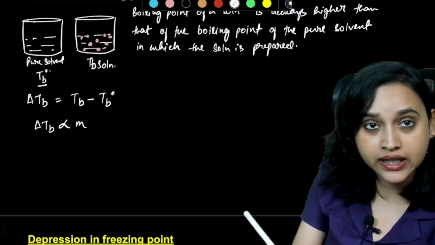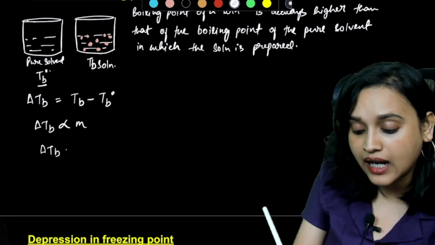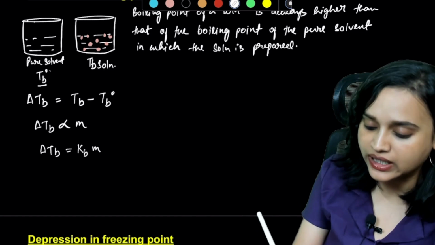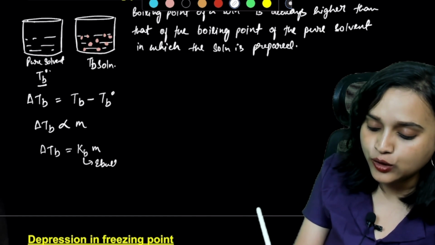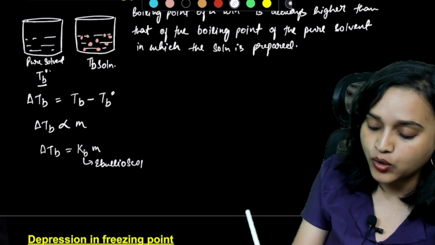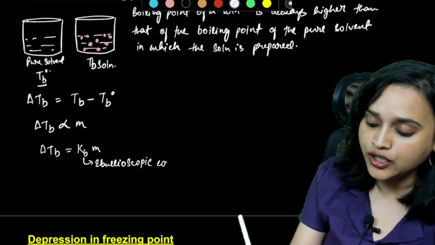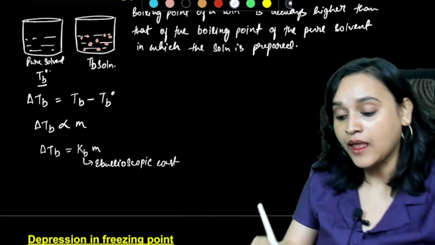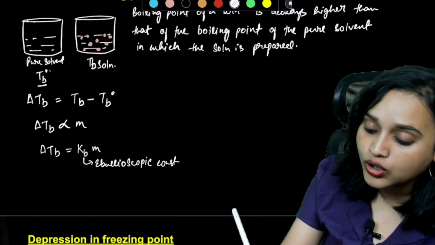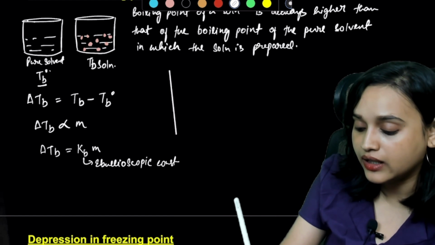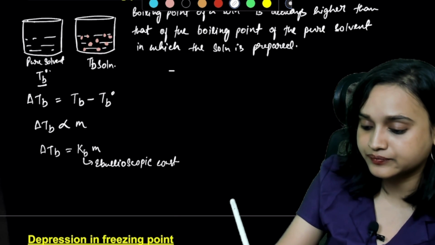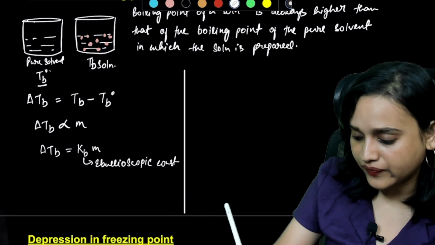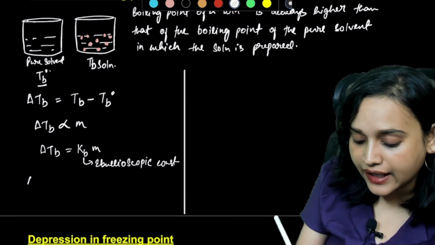If I want to remove the proportionality sign, I have to write it as delta TB is equal to KB m. And this KB, my dear students, is called the ebullioscopic constant. What is it called? It is called the ebullioscopic constant. Okay? All right. Now what happens? Because you have molality, can you write it like this?